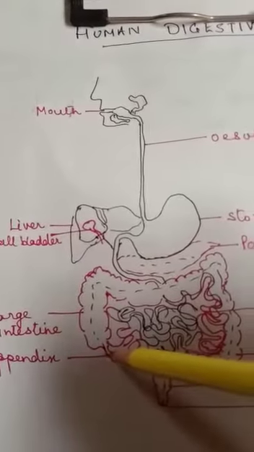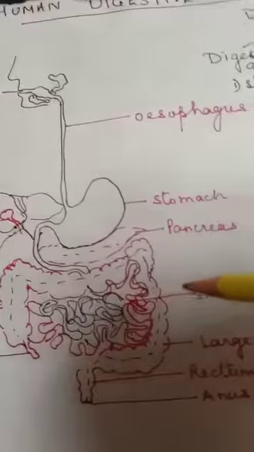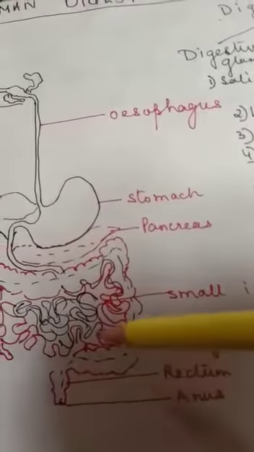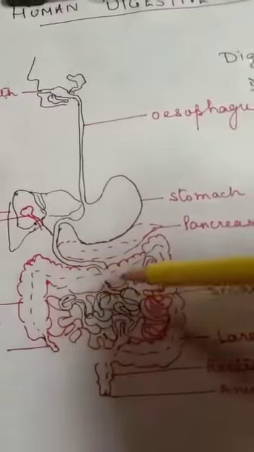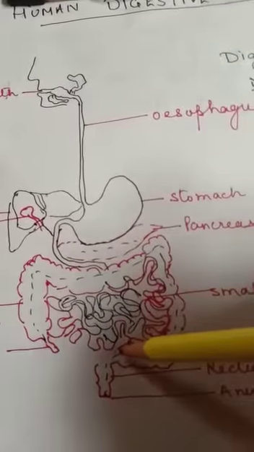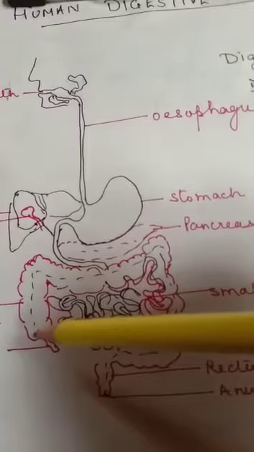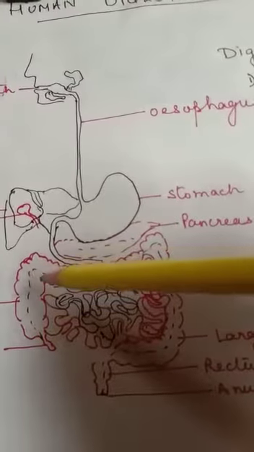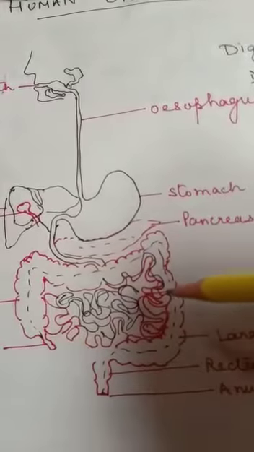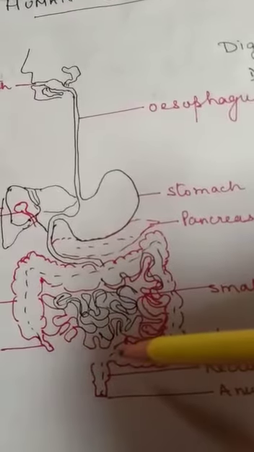This is the appendix part. Now here in the large intestine you have the rectum and this is the anus. And this part is called the colon. This is called the ascending colon, transverse colon, and finally this is the descending colon.